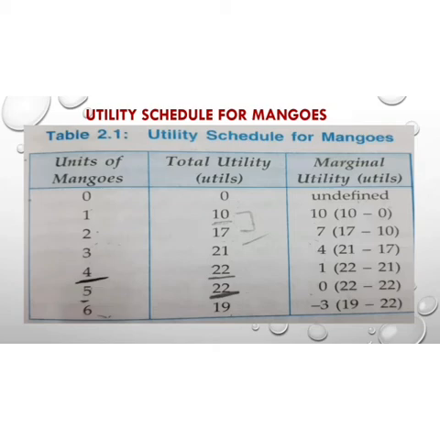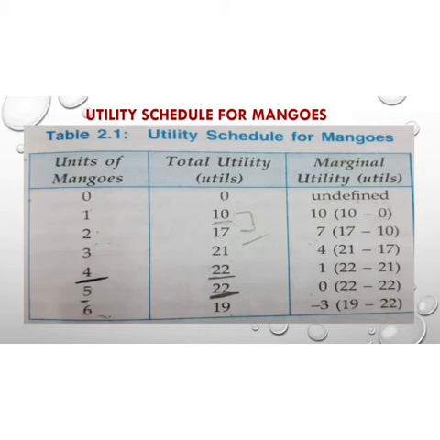till we consume the fifth mango, and after that if we consume further, then our total utility is decreasing. When we are consuming the sixth mango, our total utility will decrease from 22 to 19. So we can say that at first, when we are hungry, our total utility will increase, and when we are fully satisfied, then our total utility will become stable.